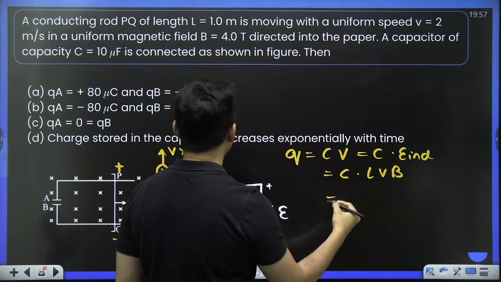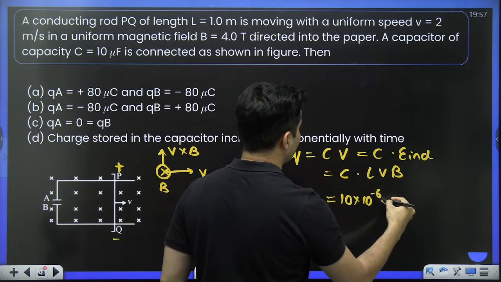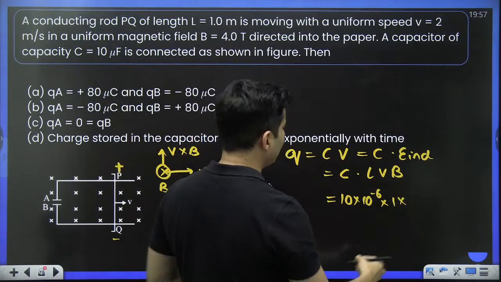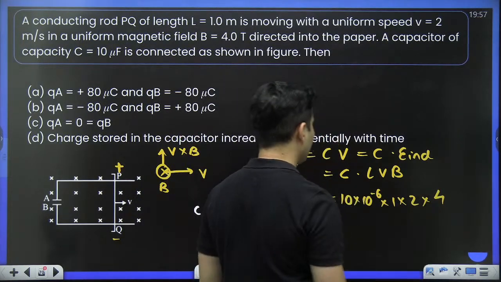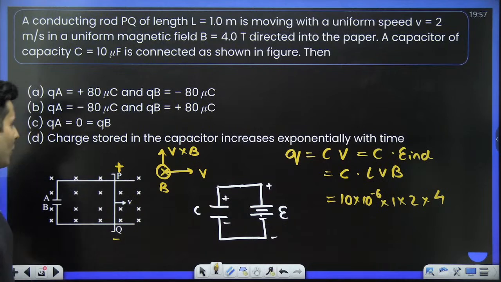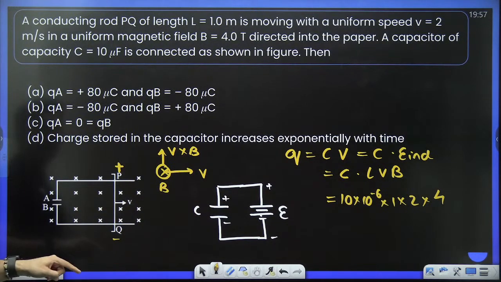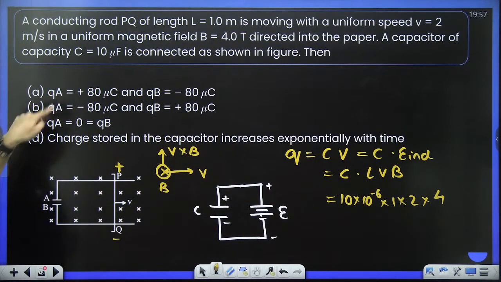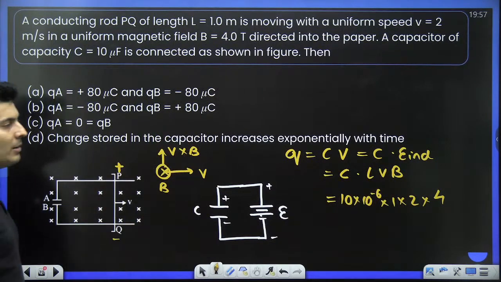That's all. Capacitance, you know, 10 microfarad. So 10 to the power minus 6. Length, you know, is 1 meter. Velocity, 2 meters per second. Magnetic field, 4. Come on. There you go. You will get the value of the charge. And the upper charge is positive, bottom charge is negative. In fact, you don't even have to find the value. Just check. A charge will be positive, B charge will be negative. It has to be option A. No doubt about it. You can just eliminate.